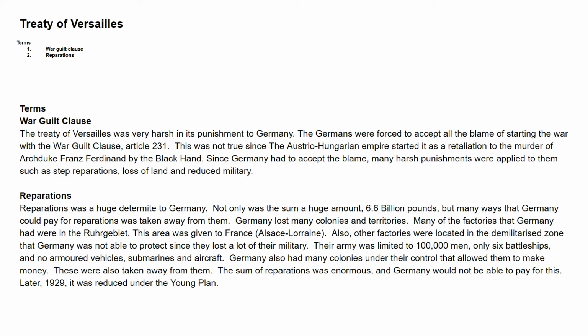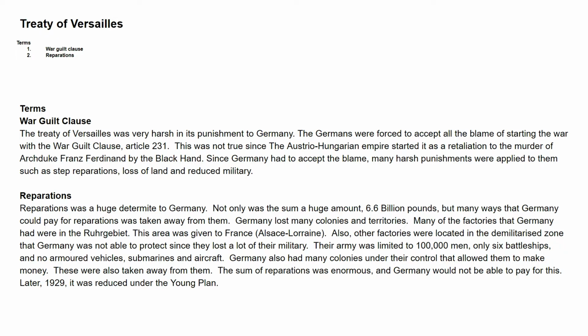Reparations was a huge determinant to Germany. Not only was the sum a huge amount, 6.6 billion pounds, but many ways that Germany could pay for the reparations were taken away from them. Germany lost many colonies and territories. Many of the factories that Germany had were in the Ruhrgebiet. This area was given to France, Alsace-Lorraine. Also, other factories were located in the demilitarized zone that Germany was not able to protect since they had lost a lot of their military.